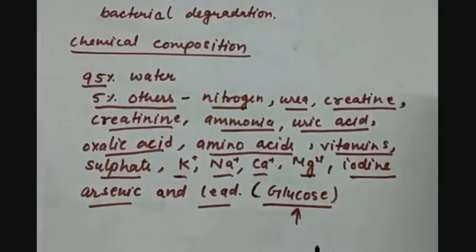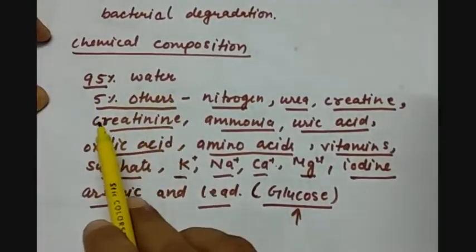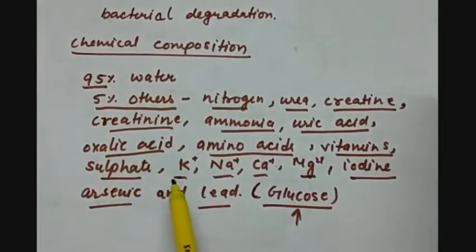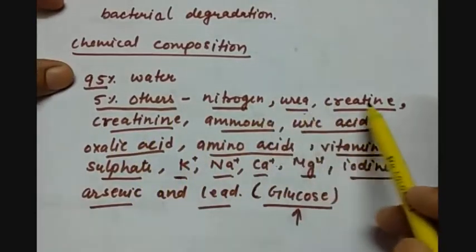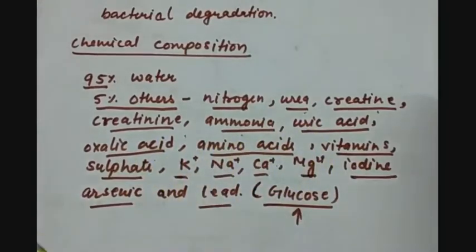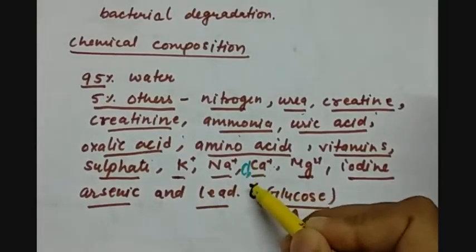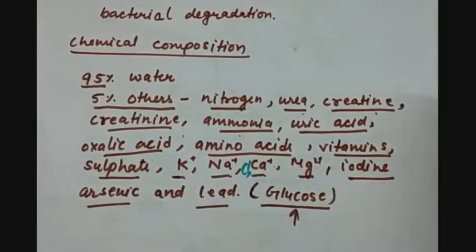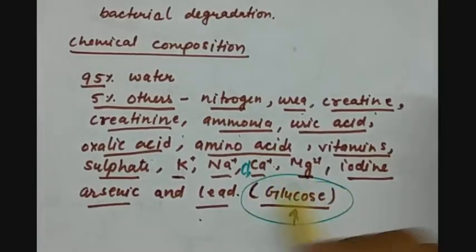Then the chemical composition of urine is 95% water, 5% other waste materials like nitrogen, urea, creatine and creatinine, ammonia, uric acid, oxalic acid, amino acids, some soluble vitamins, sulfates, then some ions like potassium, sodium, chlorine, calcium, magnesium, iodine, some harmful metals like arsenic and lead, and sometimes glucose also.